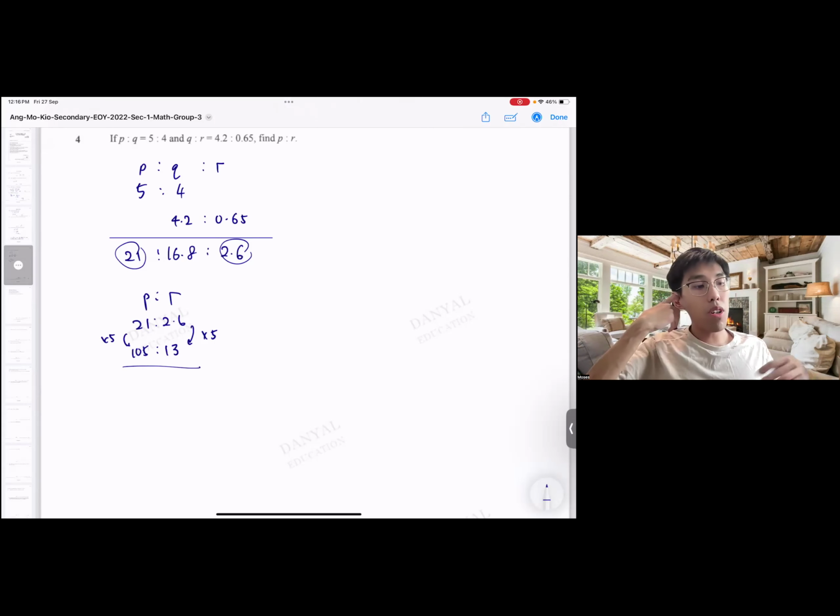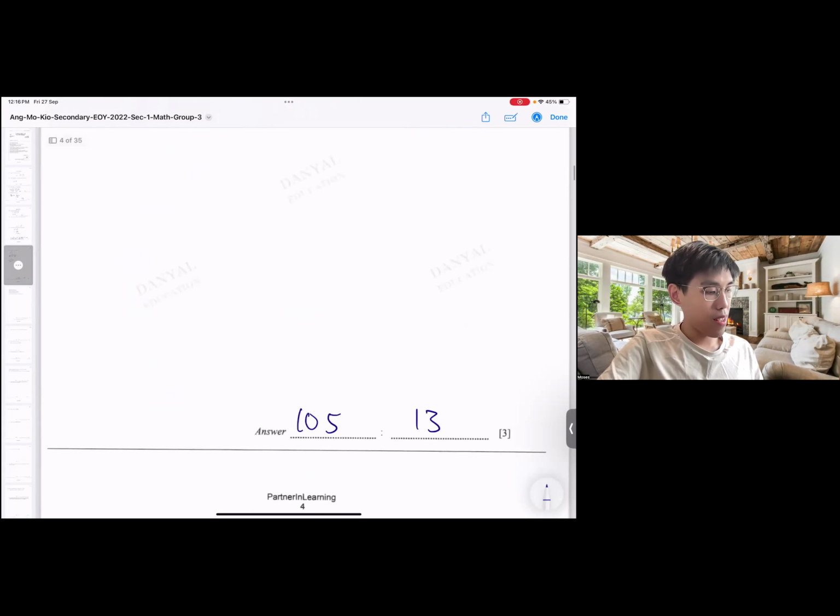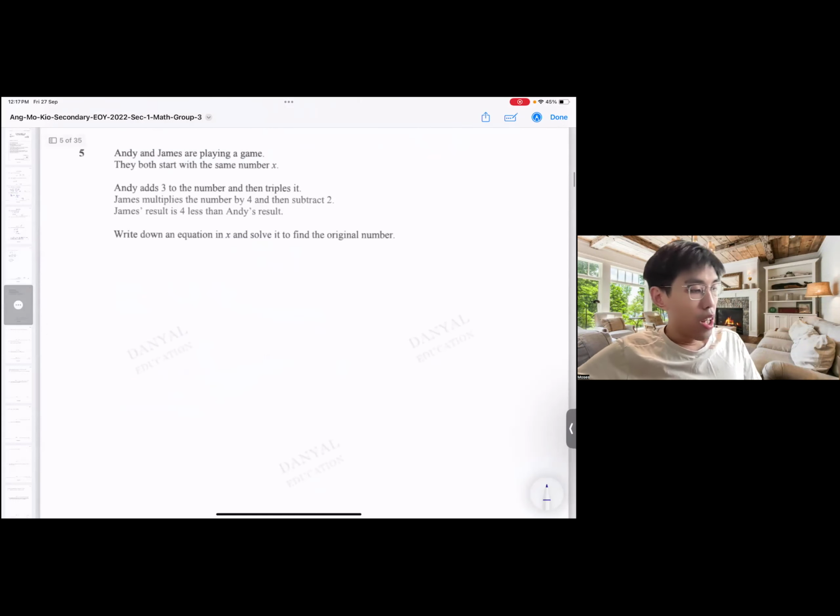Okay, so of course what I'm showing here is what the majority of students should know and should be able to present. It's the most clean and efficient manner. Of course if you have your own approach to do it, as long as you can get the answer, debatable, but let me know. From here we can approve or not. Let's see if MathSifu can approve or not. Okay, can. Let's continue. Question 5.